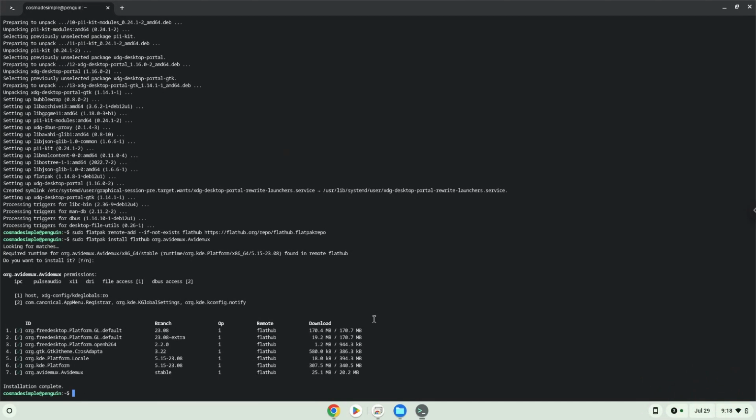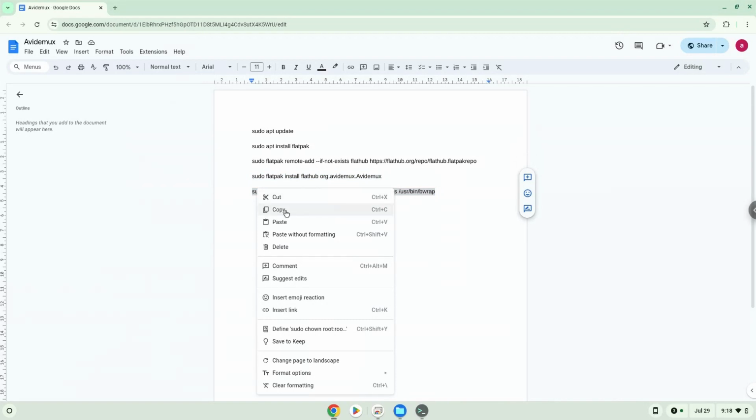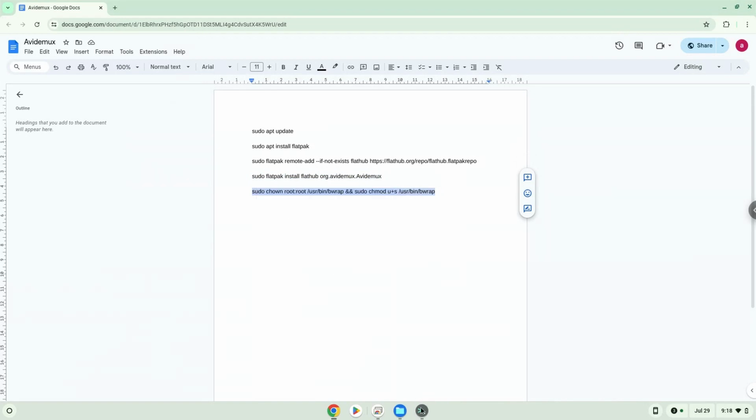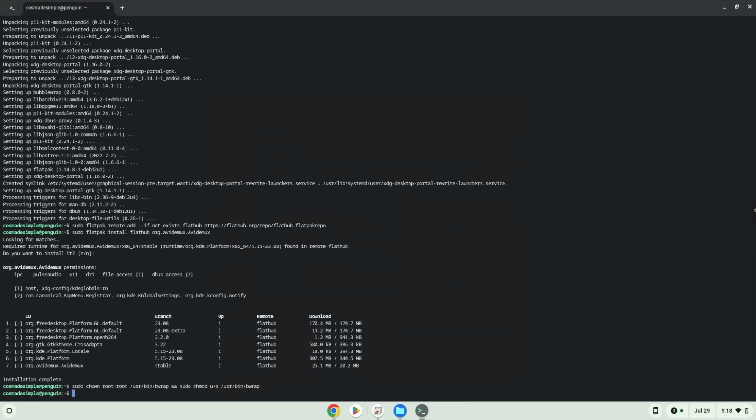Now we need to set permissions for a tool which we need to launch the application. The application is now installed on your Chromebook. Let's launch it.